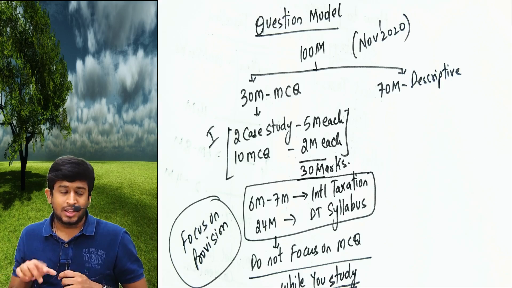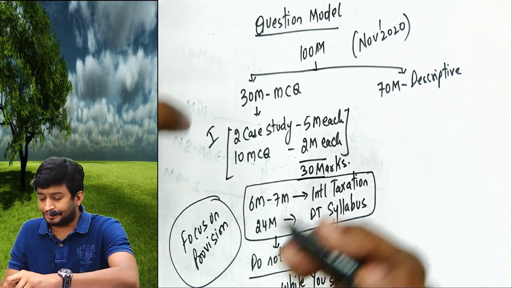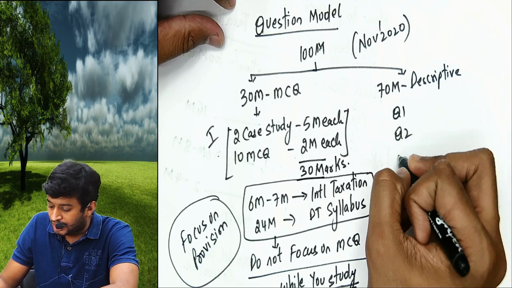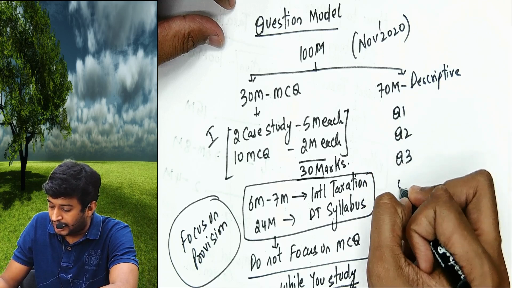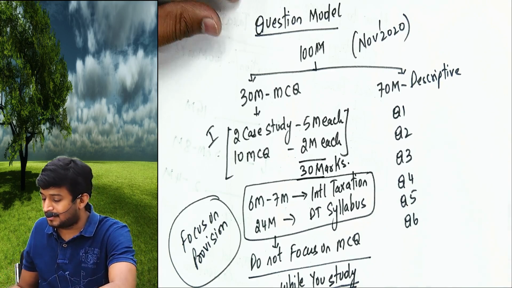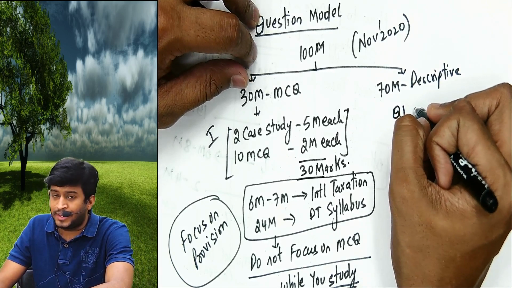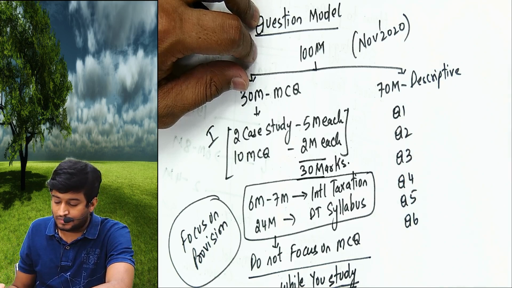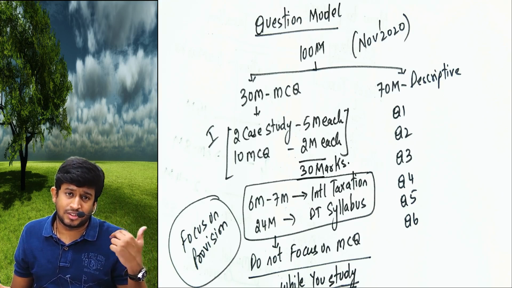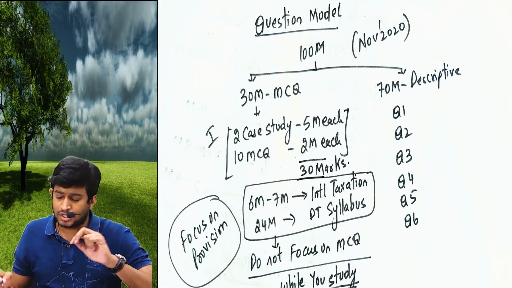This is a question model. Next, 70 marks. 70 marks में sir 6 questions you will have. 1, 2, 3, 4, 5 and 6. Each carrying 14 marks. You have to answer any 5 of these 6. 5 into 14 gives you 70.